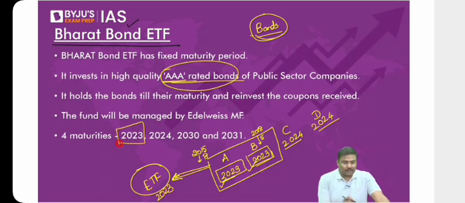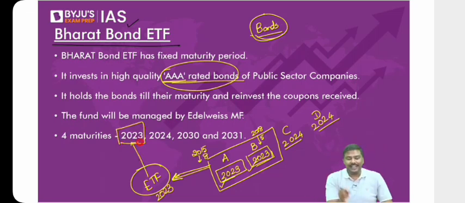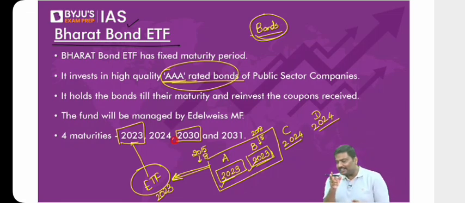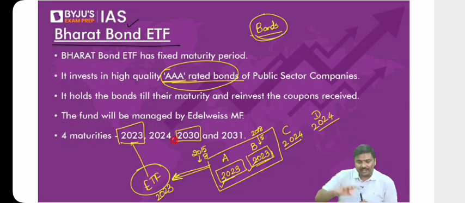Have a look at this. I'll simply call this ETF 2023. Now, what does ETF 2030 mean? You tell me now. What does ETF 2030 actually mean? ETF 2030 simply means all the bonds of the public sector companies which have been covered under this, AAA rated, and will mature in 2030 are clubbed in ETF 2030.